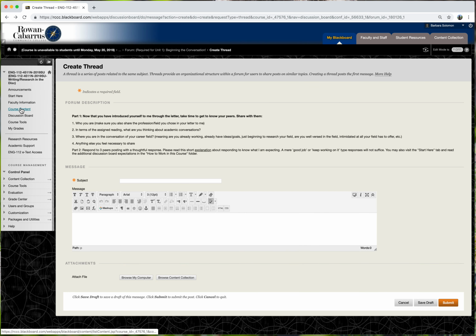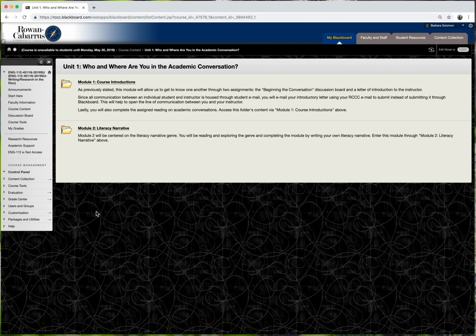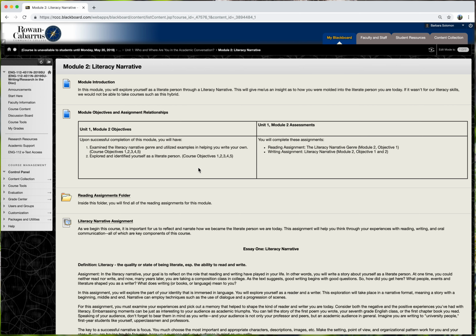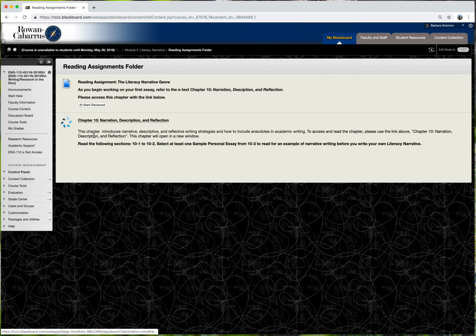All right, clicking back into course content, and we'll go back into Unit 1. Module 2 is where we start the heavy lifting of the course. This literacy narrative is going to be your very first major writing assignment for me. Within the reading assignments folder, you have to read chapter 10, and I'm going to focus your attention on sections 10.1 to 10.2. Please read at least one sample personal essay from section 10.3, because that will give you a sense of what your narrative is supposed to look like, sound like, and feel like.